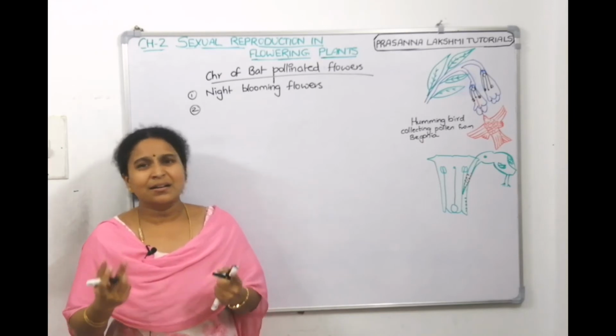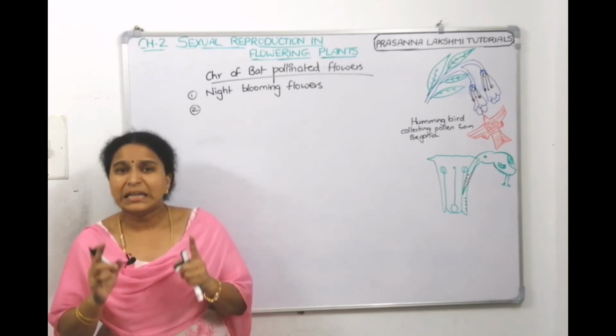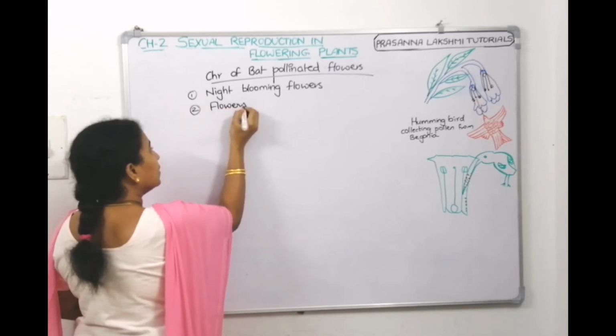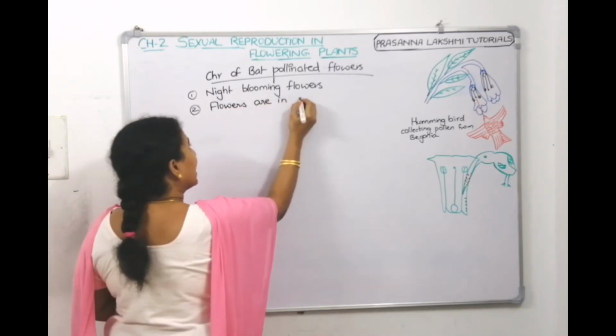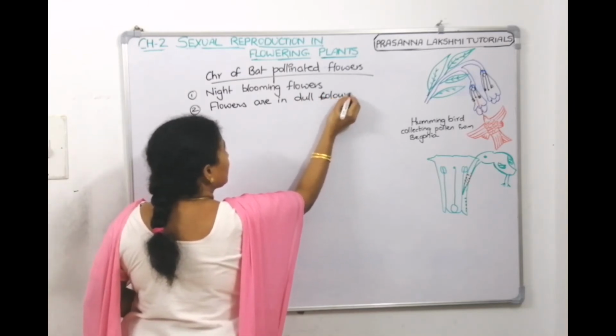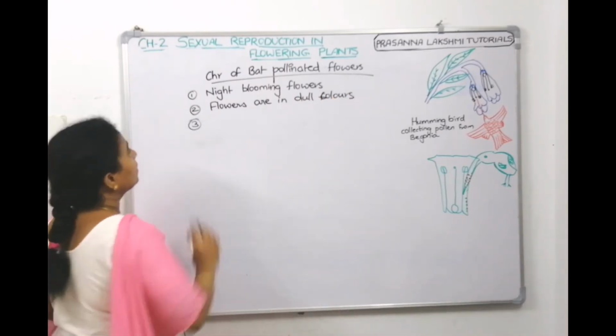In the night time, color cannot be identified. So, the flowers are in dull colors.